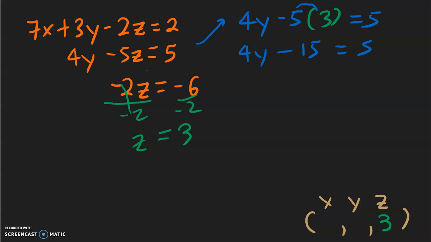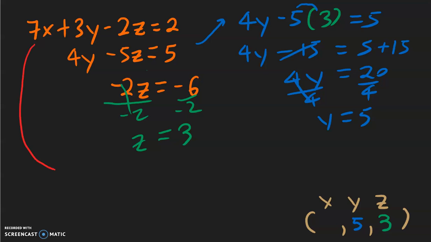We need to move the negative 15 to the other side, so this becomes a positive 15. 5 plus 15 is 20. Copy down the 4y. Then divide both sides by 4. So we get y is equal to 5. And that is the second part of our solution. Y is 5. And now finally, we just need to use the first equation to solve for x.